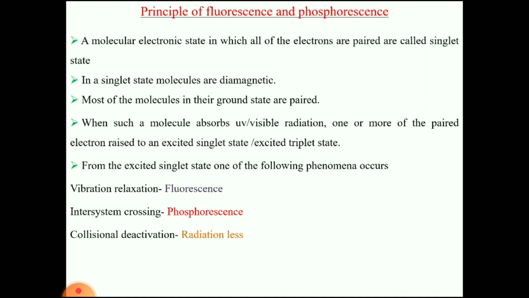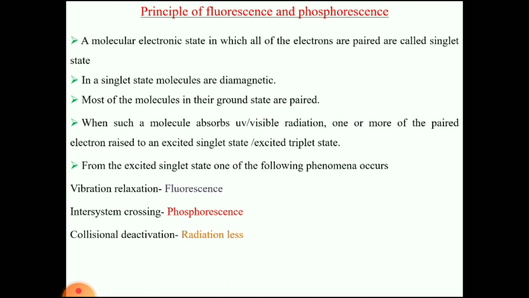So here I give all the information. A molecular electronic state in which all of the electrons are paired is called a singlet state. In a singlet state, molecules are diamagnetic. Most molecules in their ground state are paired. When such molecules absorb UV visible radiation, one or more of the paired electrons are raised to the excited singlet state or excited triplet state. From the singlet excited state, one of the following phenomena occurs: